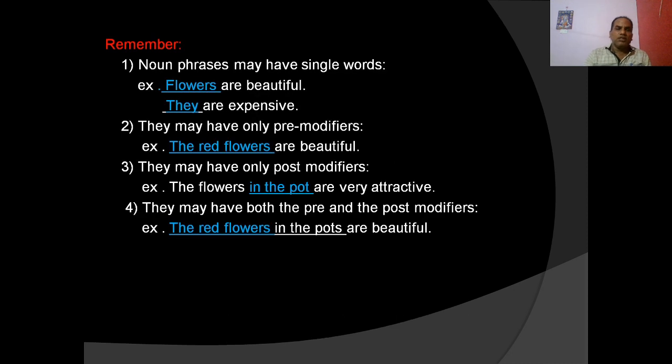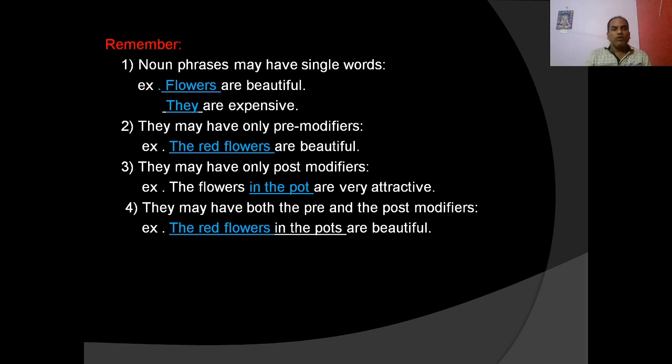Okay, so let us see, keep in your mind, noun phrases may have single words. For example, flowers are beautiful. Flowers is the noun phrase. They are expensive. They is a pronoun, but they is a noun phrase. Secondly, they may have only pre-modifiers. The red flowers are beautiful. Here, flowers is the noun in the noun phrase, and the red are the pre-modifiers. Okay, they may have only post modifiers.